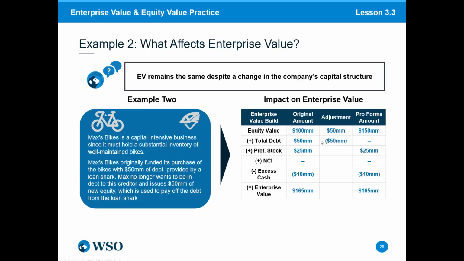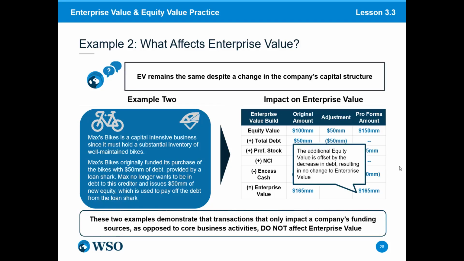And the reason for that is, while we did pay down debt, so debt went from $50 million to zero, we did that by taking on more equity. So there was a counterbalancing effect. Again, these basically canceled each other out in that while debt went down, equity went up by $50 million. So this is another example of how financial changes and financial adjustments, financial engineering, theoretically should have no impact on enterprise value.